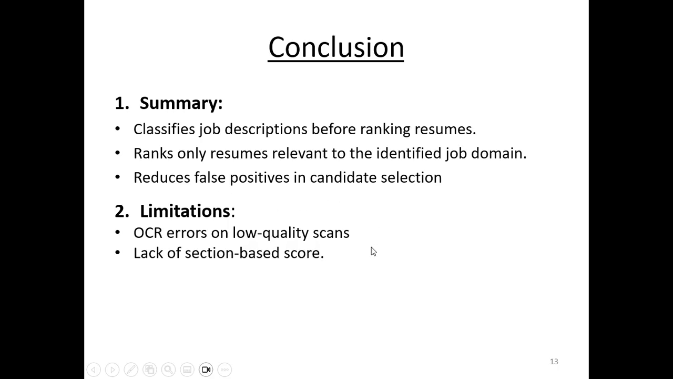And also the system has some limitations. One is that the OCR is not good for processing low quality scans of resumes. Another is the lack of section-based scores. Here we provide the overall score only, but in future we plan this, such as a separate score for experience and a separate score for projects, whereas now only the overall cumulative score ranks the resumes. But that's in future development.